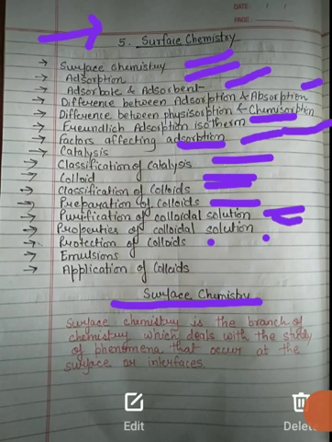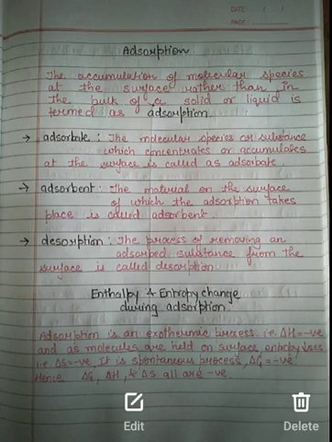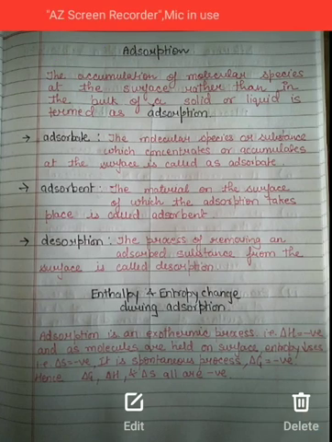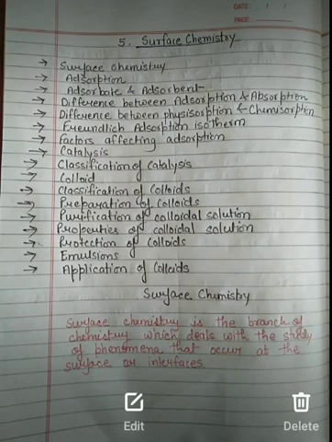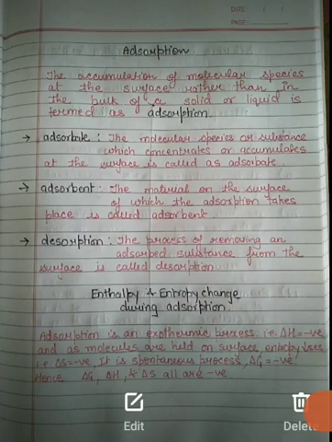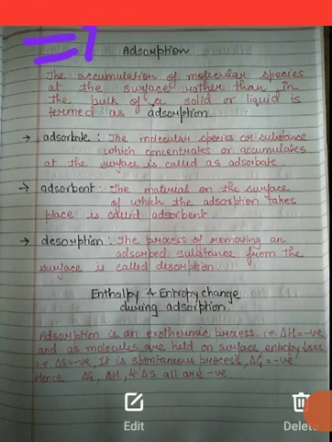Now let's discuss the very first topic, that is adsorption. You can see here our chapter starts with this. We have to study adsorption in detail. So now let's get a start. What is adsorption? Students, earlier you have studied about absorption. And what is absorption?